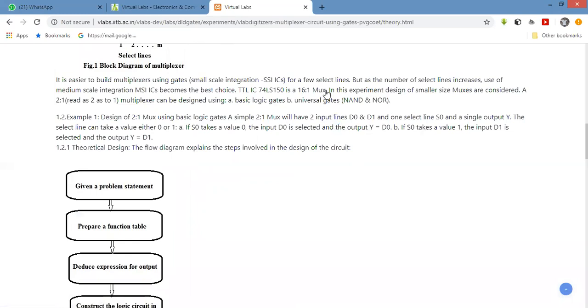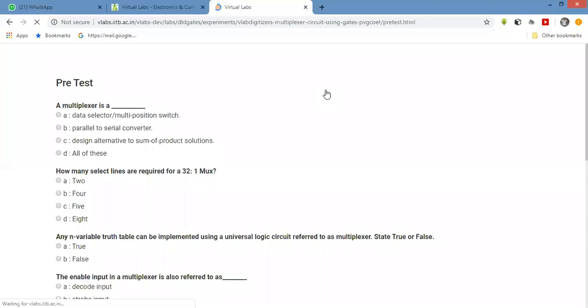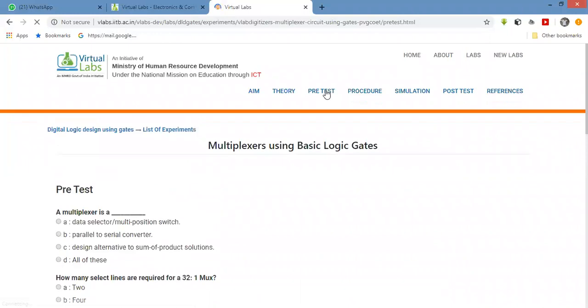Now for this experiment, to understand the concept, there is a pre-test. While performing the practical, while performing the simulation, there is a pre-test. See here, see the question.